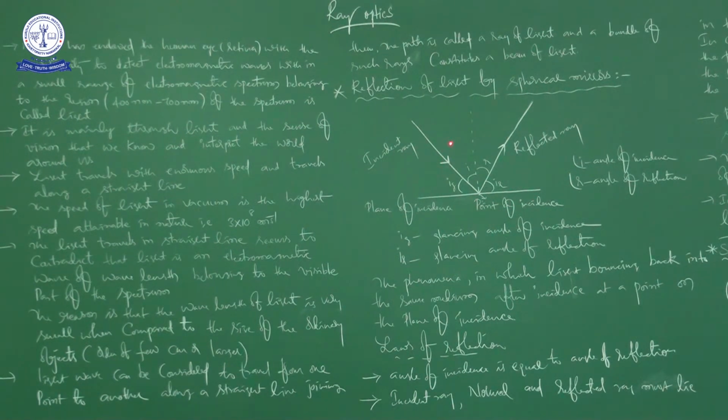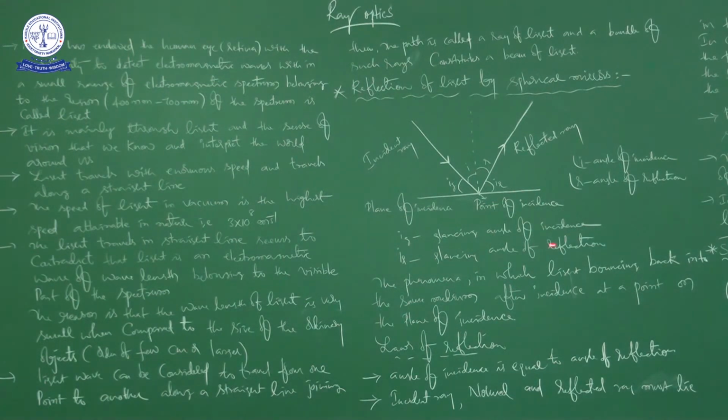Next, it is the incident ray, it is the reflected ray. It is the angle of incidence, it is the angle of reflection. It is the glancing angle of incidence. It is the glancing angle of reflection. Right. Just now I explained this picture, so what is what.